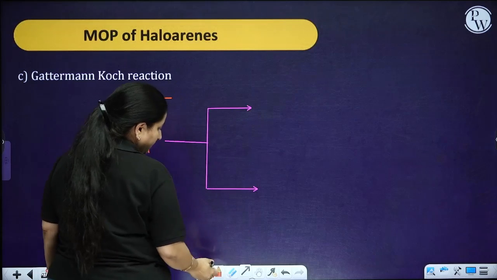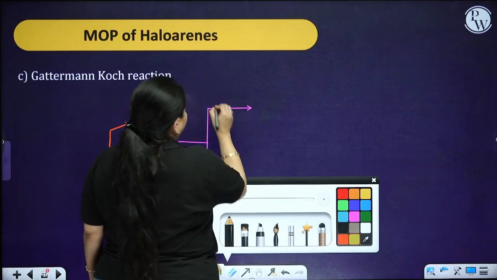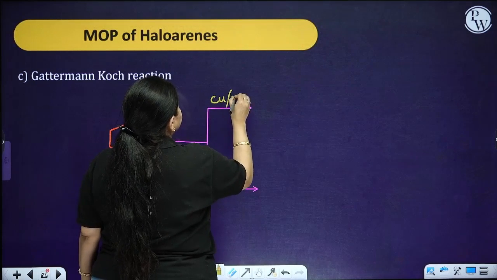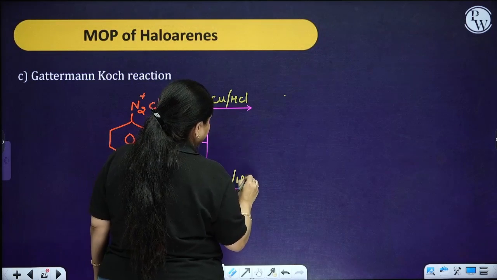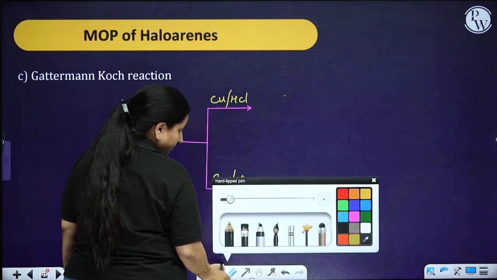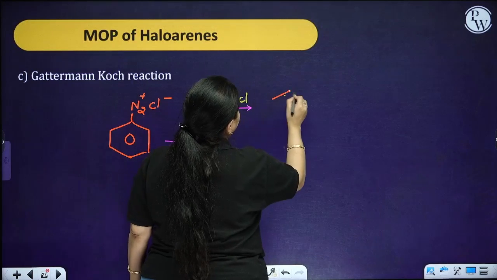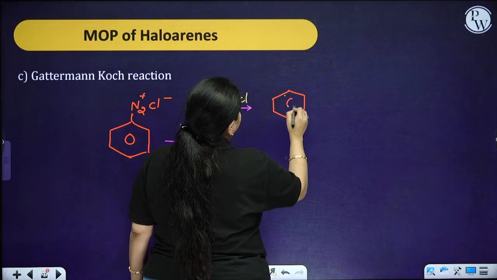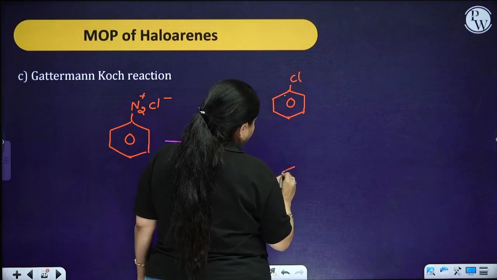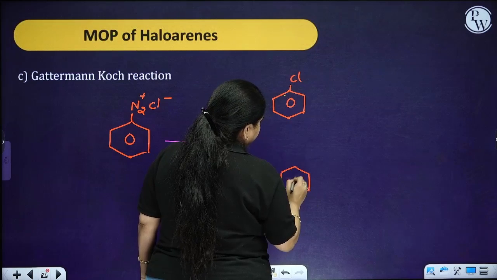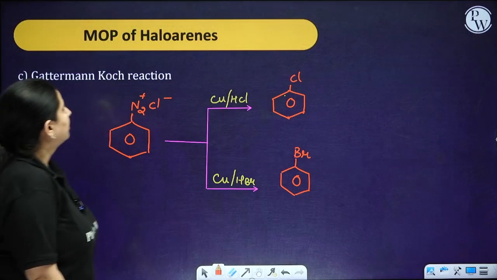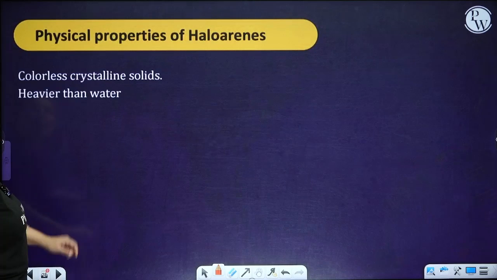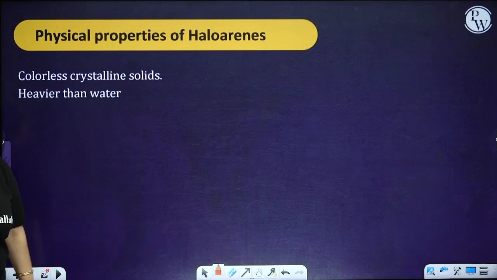So if you take Cu in the presence of HCl, you get chlorobenzene, and over here bromobenzene.